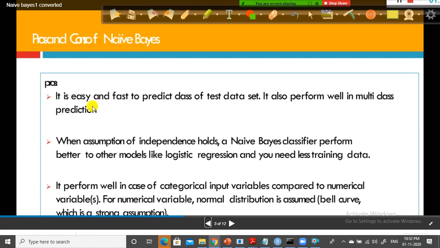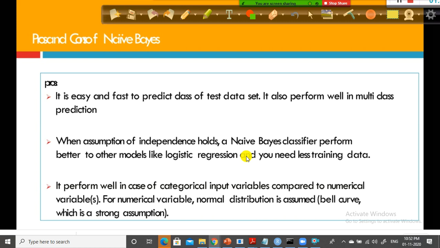But the advantage is that it is easy and fast to predict the class of a test data set. It also performs well in multi-class prediction. When the assumption of independence holds, a Naive-Bayes classifier performs better than other models like logistic regression, and you need less training data. It performs well in the case of categorical input variables compared to numerical variables. For numerical, normal distribution is assumed. Okay, but Naive-Bayes is meant for classification purposes only. We can use the Naive-Bayes algorithm only for classification problems, not for regression problems.